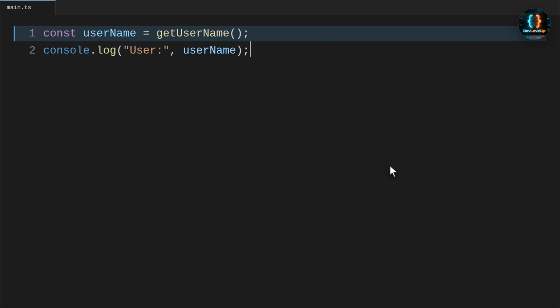Let's break down why the output looks wrong. An async function always returns a promise immediately, even if the final value is a string. The name exists later, but this code logs the wrapper right now.